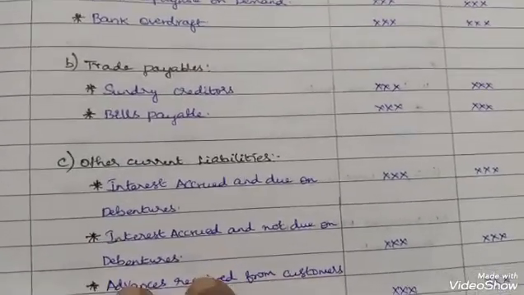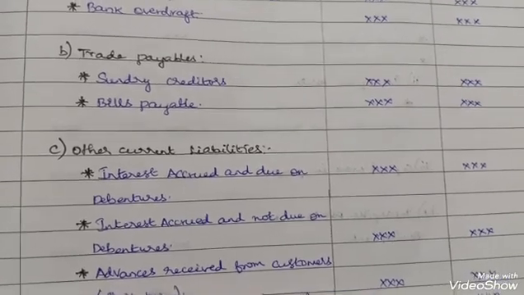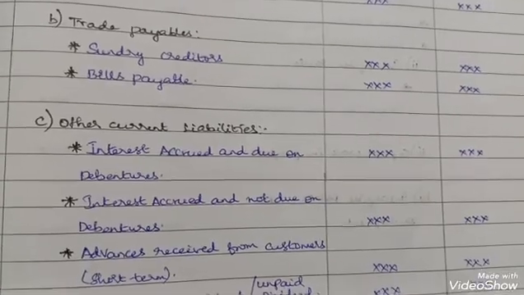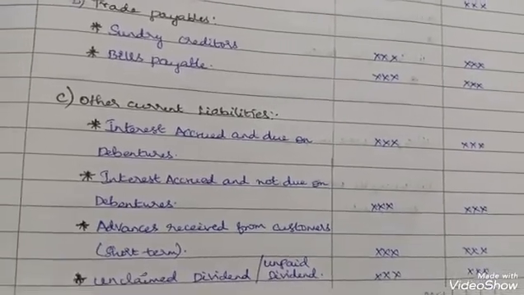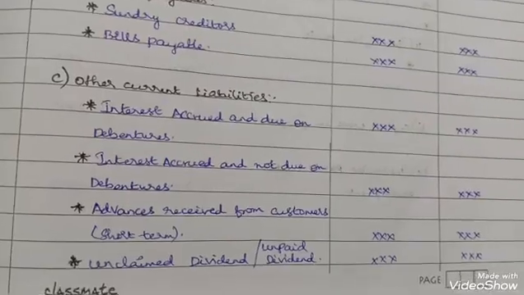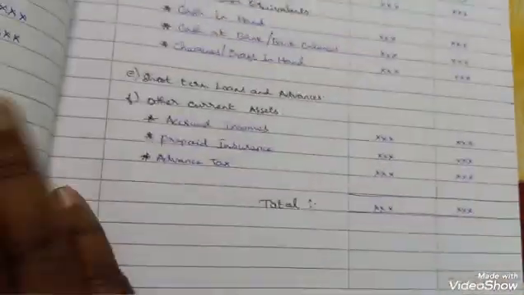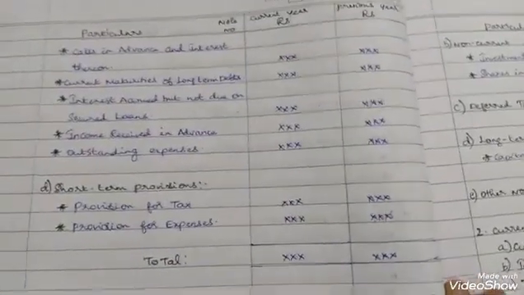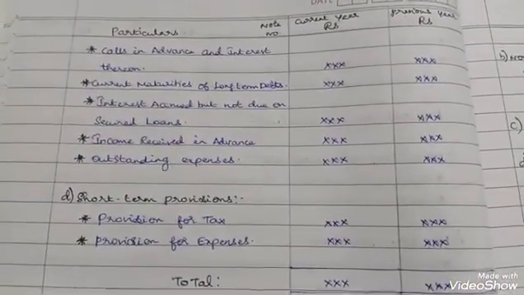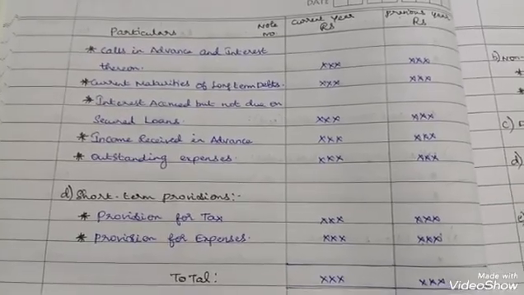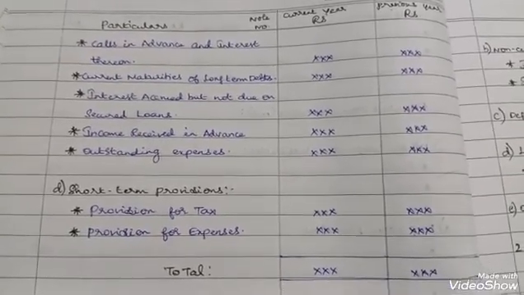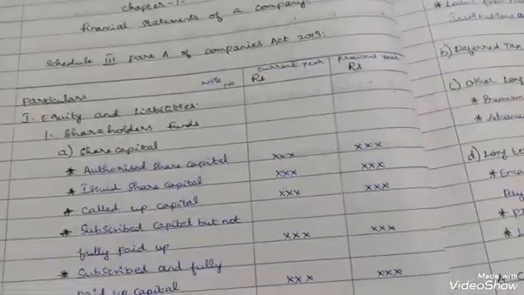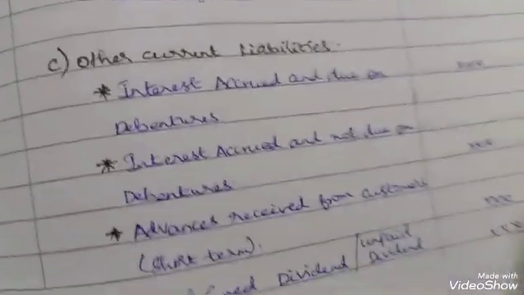Other current liabilities: interest accrued and due on debentures, interest accrued not due on debentures, advances received from customers for short term, unclaimed or unpaid dividends, calls in advance, interest thereon, current maturities of long-term debts, interest accrued but not due on secured loans, income received in advance, outstanding expenses, and all will come under other current liabilities.